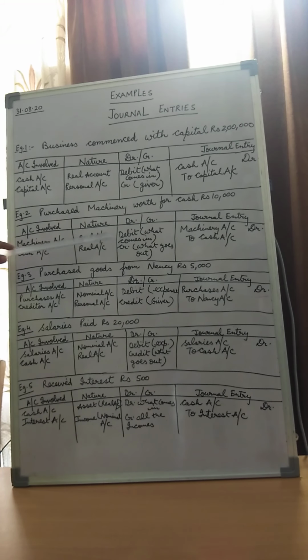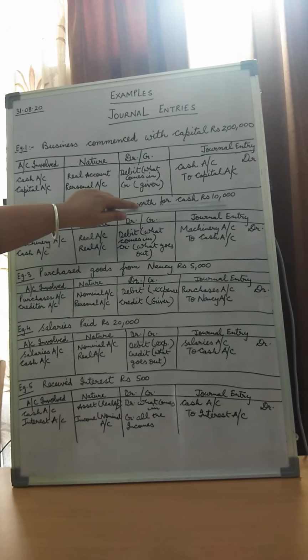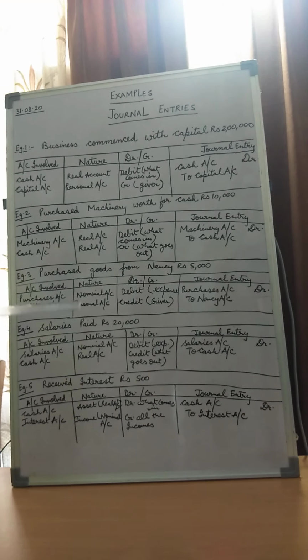For machinery, debit what comes in. So what is coming into the business, children? Machinery is coming into the business as an asset. And what is going out of the business? For buying this machinery, we are spending cash out of our business. So the rule for the cash account will be credit what goes out. So the general entry would be: machinery account debit to cash account for an amount of rupees 10,000.